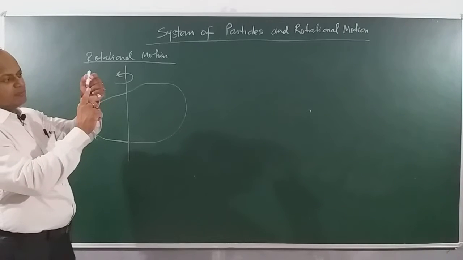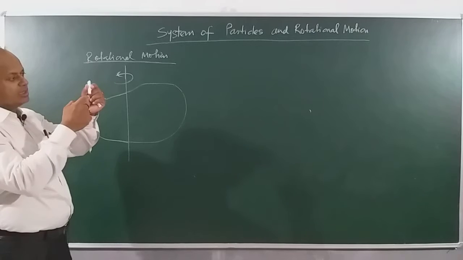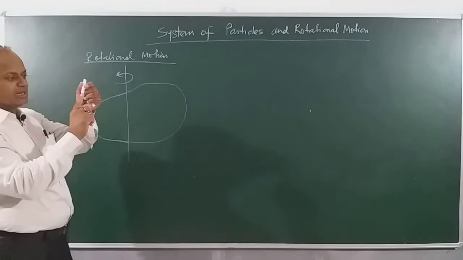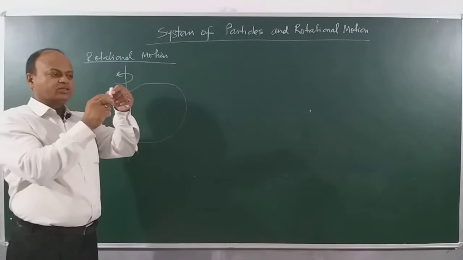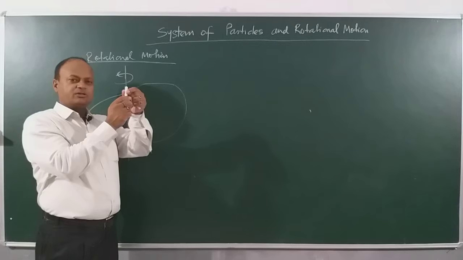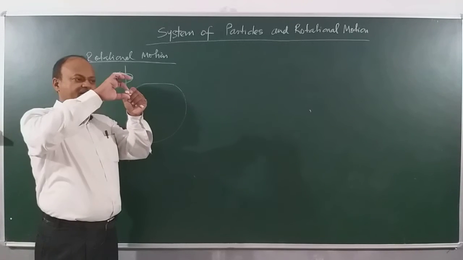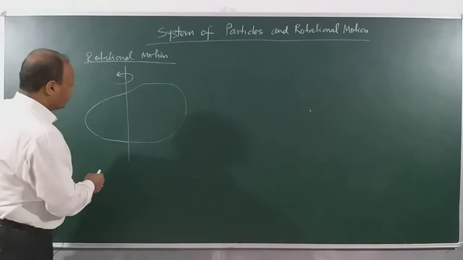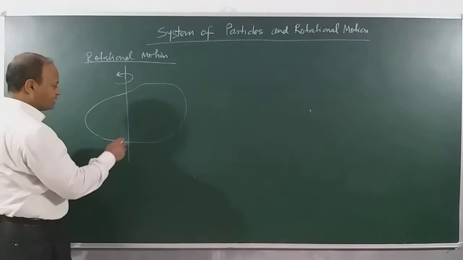I can rotate about it. So if I draw a line passing through the center and going through the axis of the chalk, then this line becomes the axis. It's turning. I can show you like this. So here it is rotating about a vertical axis. If I turn it like this, it's rotating about what axis? Horizontal axis. Clear?